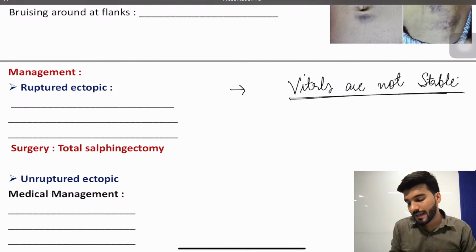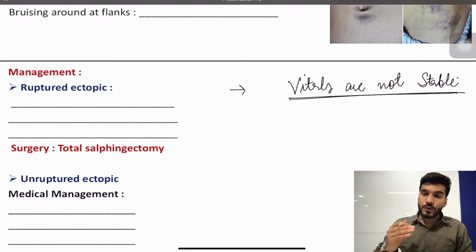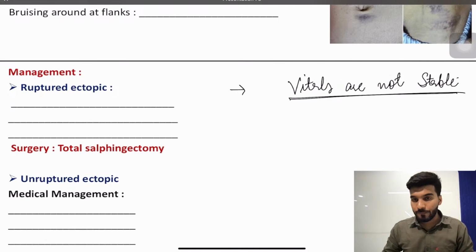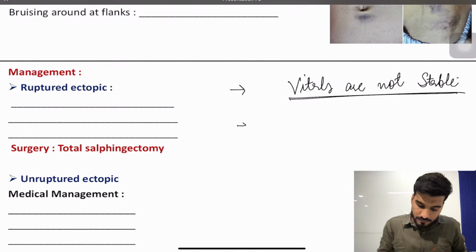The second thing is, due to the increased blood loss and hypovolemia, there is an irritation of the diaphragmatic part due to the hemoperitoneum, and that irritation causes referred pain in the shoulder. Can anyone tell me the name of the sign?